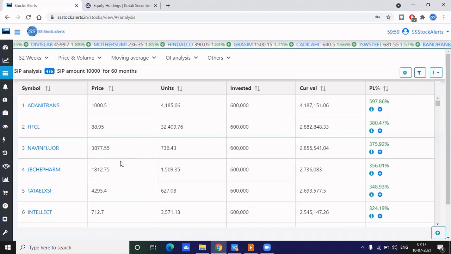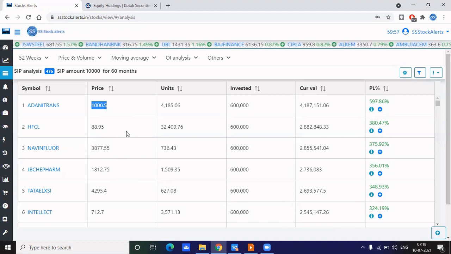So I will get only one stock per month. I don't want to go with that since my amount is less, and that's the reason. If you are keeping the amount as 10,000, then you can go for stocks of 3,000, at least 2,000. You can go for stocks at 2,000 or 1,000 rupees.